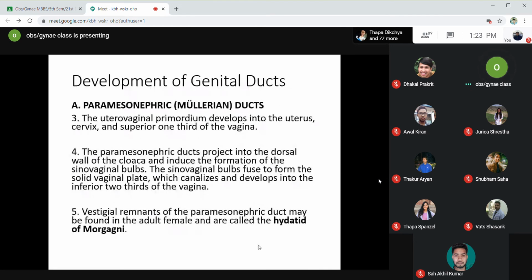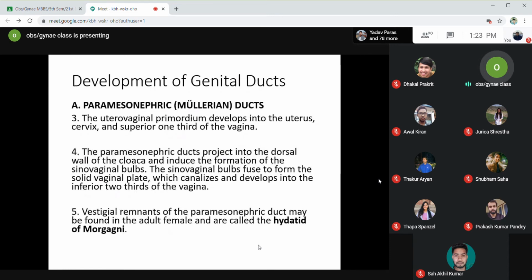In the next slide, the uterovaginal primordium develops into the uterus, cervix, and the superior one-third of the vagina. From the paramesonephric duct, the cranial portion will become the fallopian tubes. The mid portion will form the uterovaginal primordium after the two tubes fuse together, and this gives rise to the development of the uterus, cervix, and the upper one-third of the vagina.